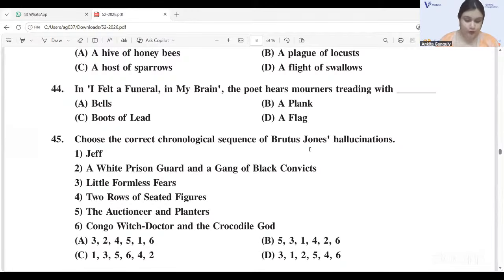Yes, correct. Many of you have already talked about this. In question 45, the correct order should be 3, 1, 2, 4, 5, 6. This order has not been given in the options. They have given 3, 1, 2, 5, 4, 6. That's not correct. It should be 3, 1, 2, 4, 5, 6.